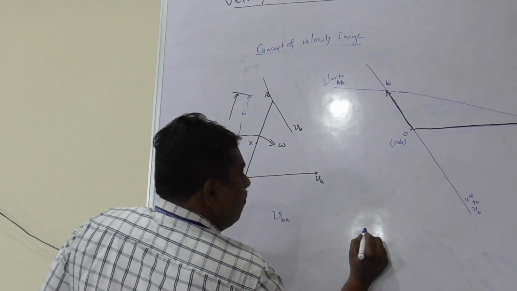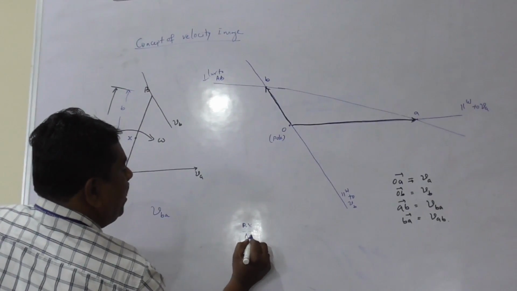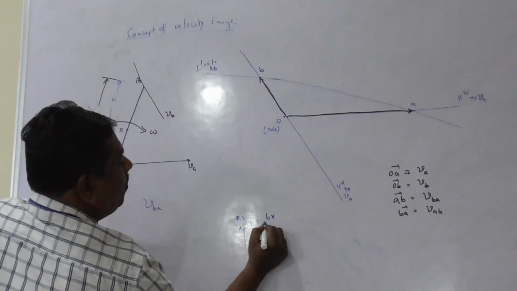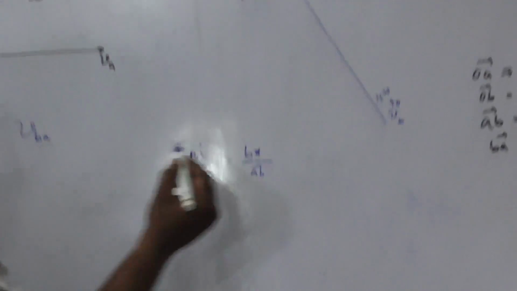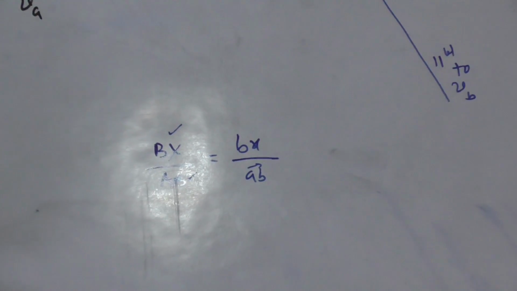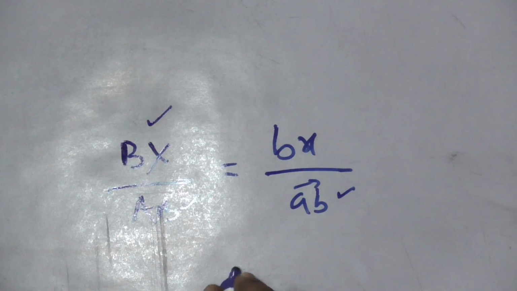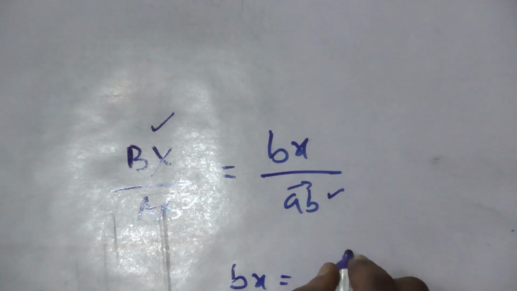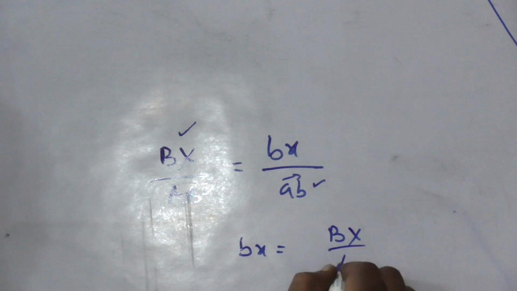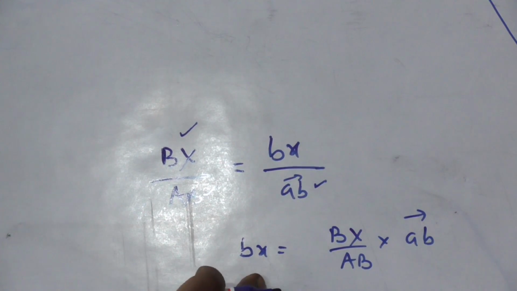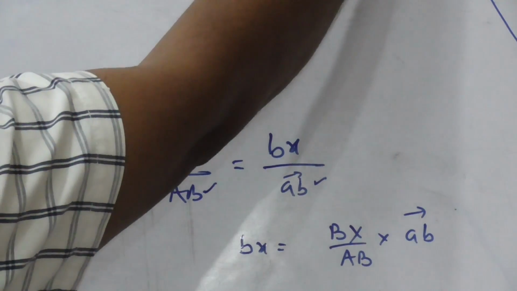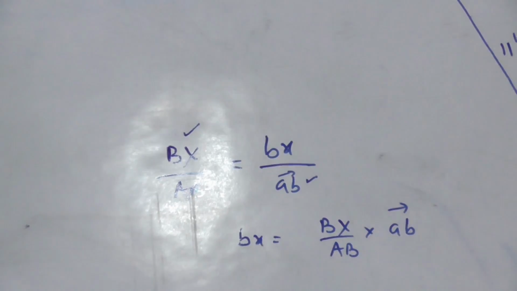That is, Bx by AB is equal to small bx by vector AB. Here, Bx distance is known, AB distance is known. This vector AB you can measure from the velocity diagram and find out what is Bx. Bx is equal to capital Bx by AB into vector AB. Once you know this distance, from point B represent the small x.